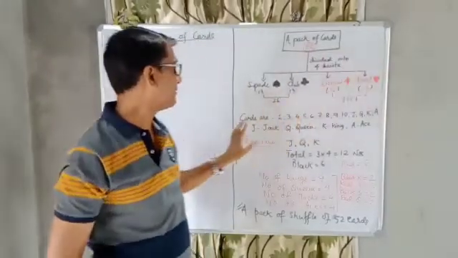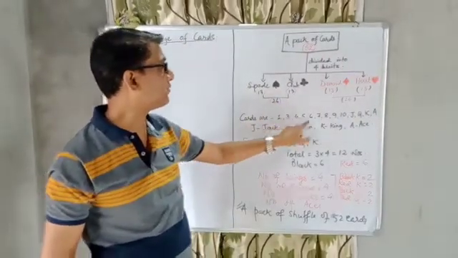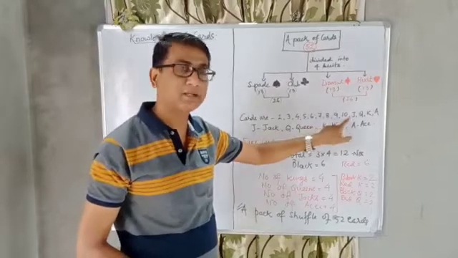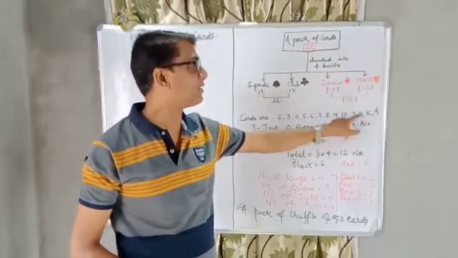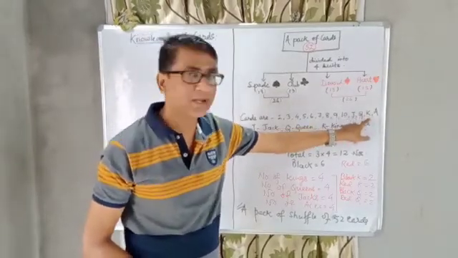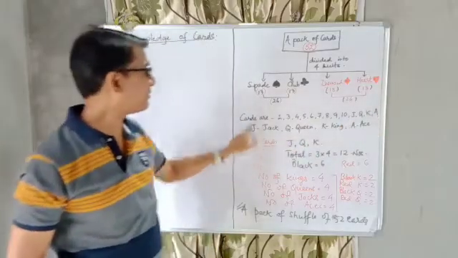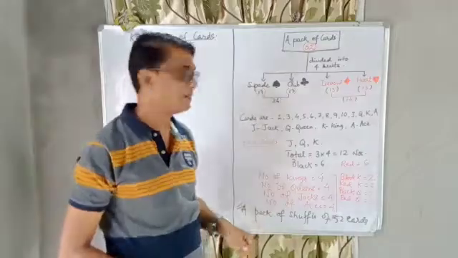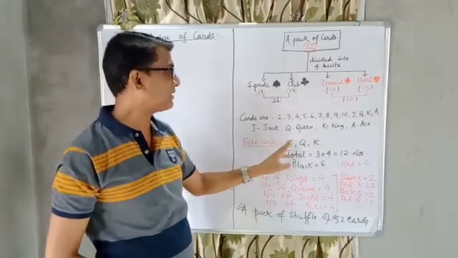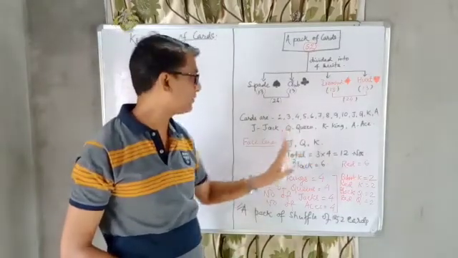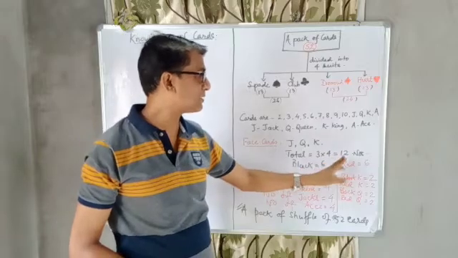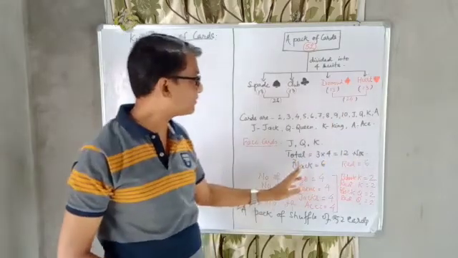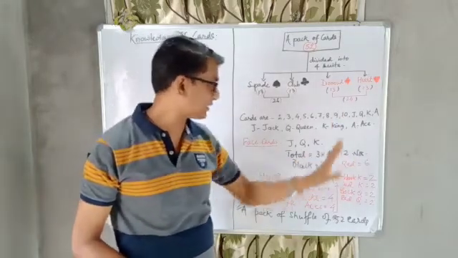13 cards. Now the cards are what? 2, 3, 4, 5, 6, 7, 8, 9, 10, then Jack, Queen, King, Ace. Out of these cards, some are face cards as they have faces. Okay. Face cards are what? Jack, Queen and King. The total number of face cards is 12. Out of these 12 cards, black is 6, red is 6.